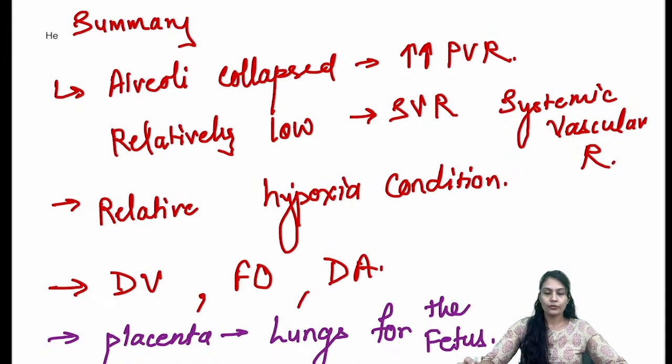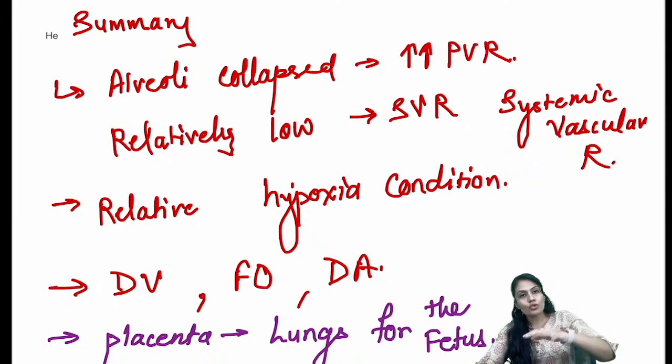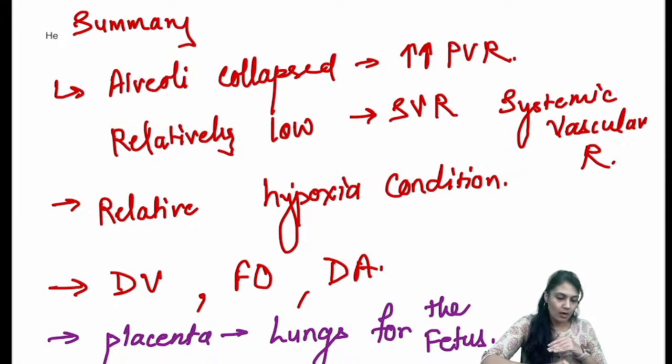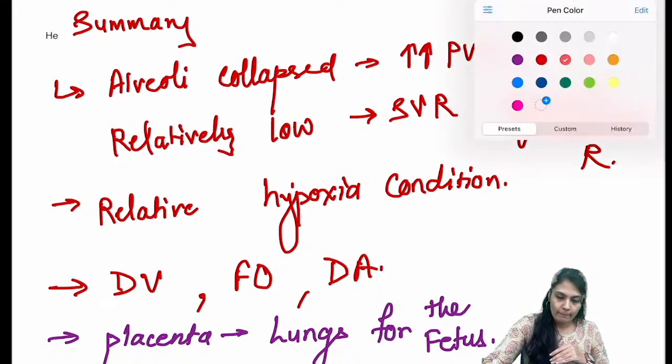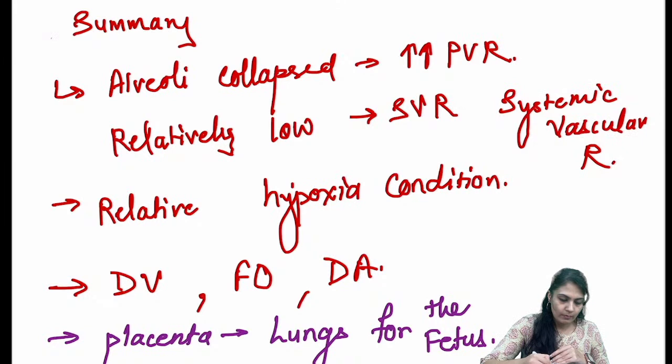Okay, lung for the fetus, right? So let's move on and see what the changes are. I have to change all of this. Fine, so understand these points.